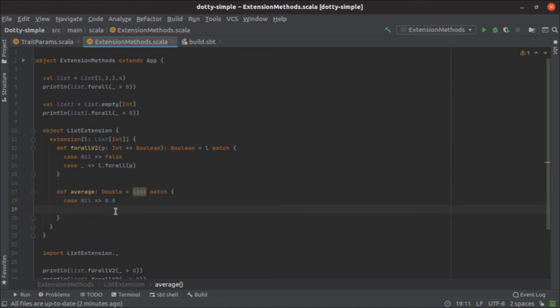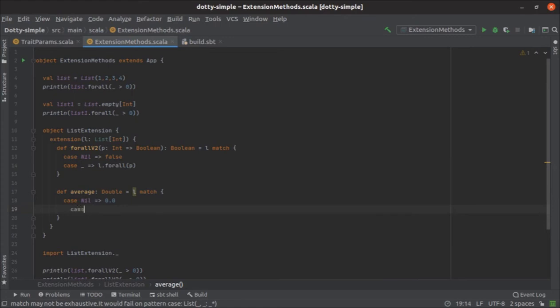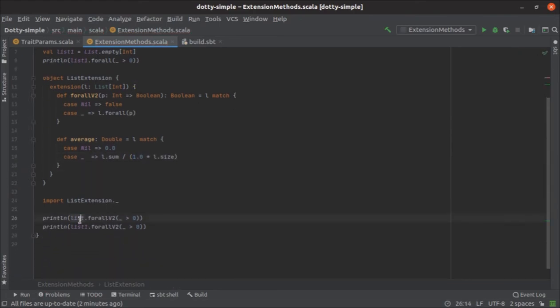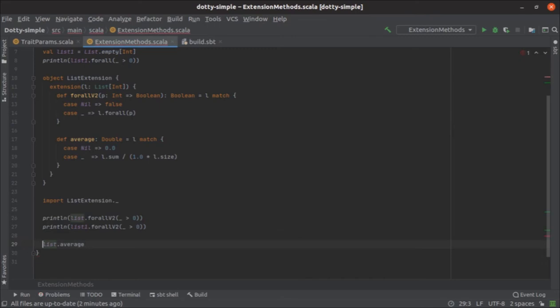Sorry, not list, L. And if this is a non-empty list, you would want L dot sum divided by 1.0 times L dot size. And if you do here L dot average,